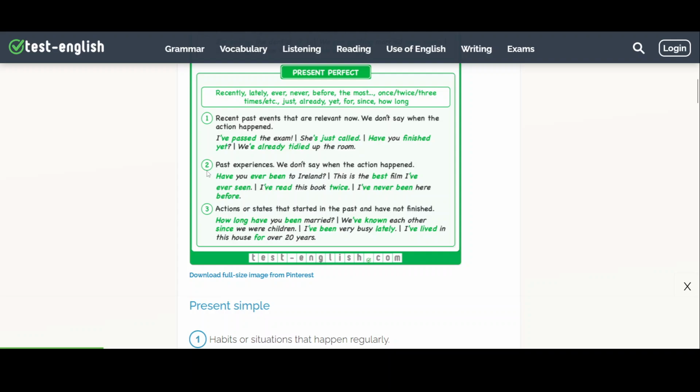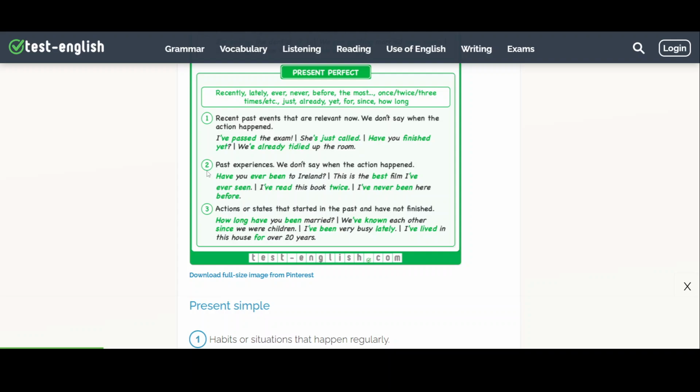Number two, past experiences. Again, we don't say when the action happened. Have you ever been to Ireland? Ever here means at any time in your life. This is the best film I've ever seen. I've read this book twice.